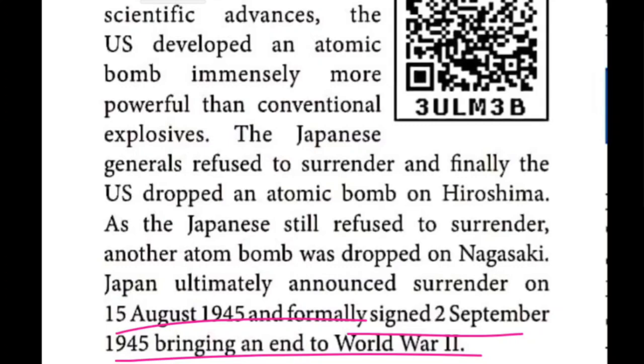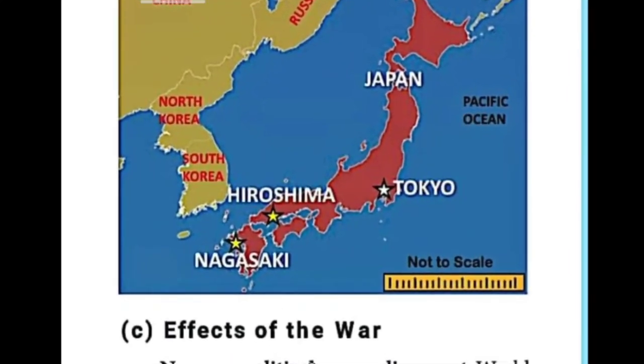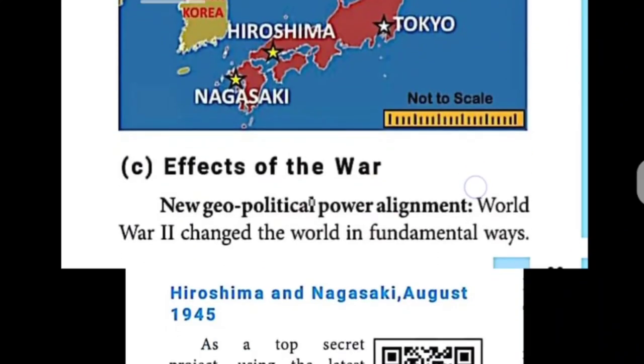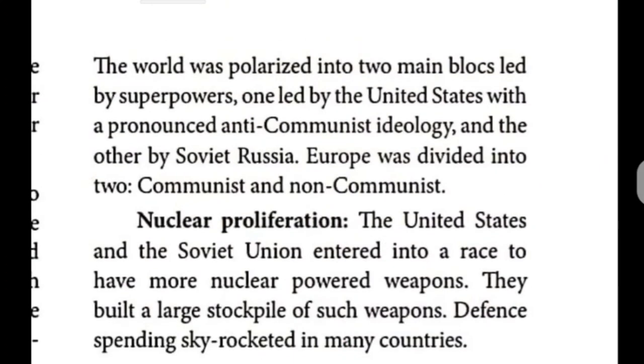The next one, children, is an essay: effects of the war. You can check what is given. The new geopolitical power alignment. World War II changed the world in fundamental ways. How? The world was divided into two main blocks.